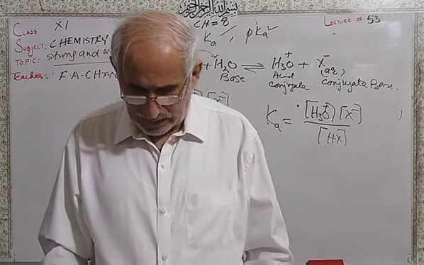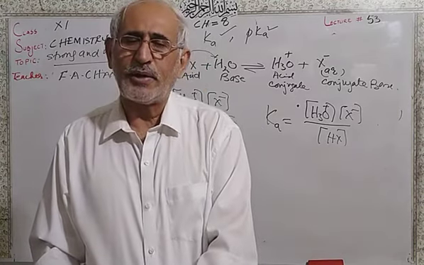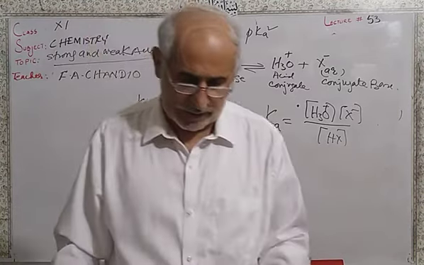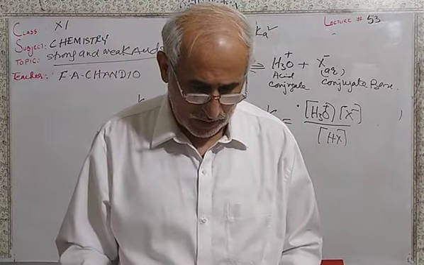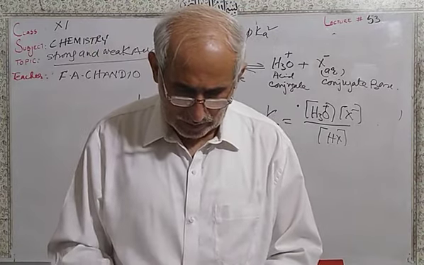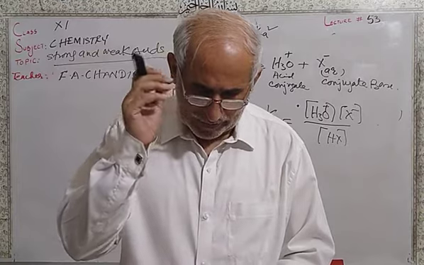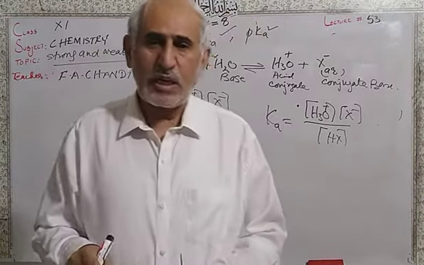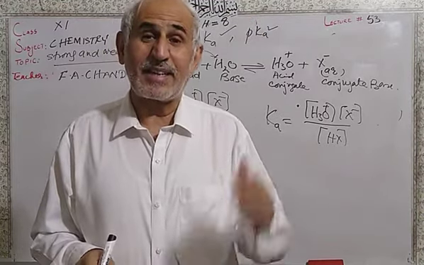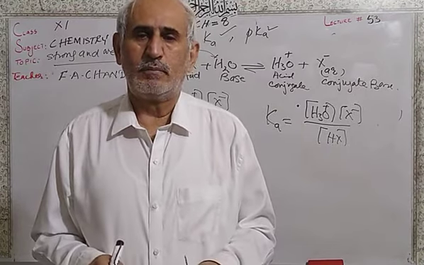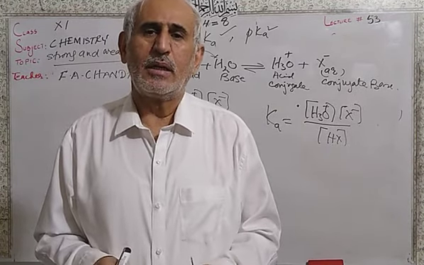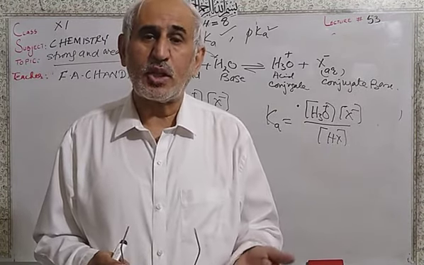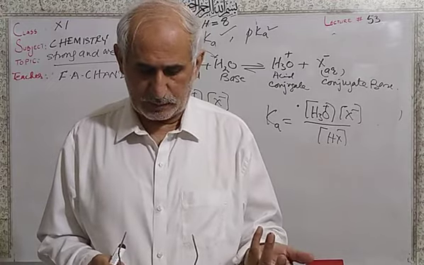Ka is independent of temperature; temperature does not affect the value of Ka. So dear students, if the value of Ka is greater, the acid is highly dissociated, so it is regarded as a strong acid.